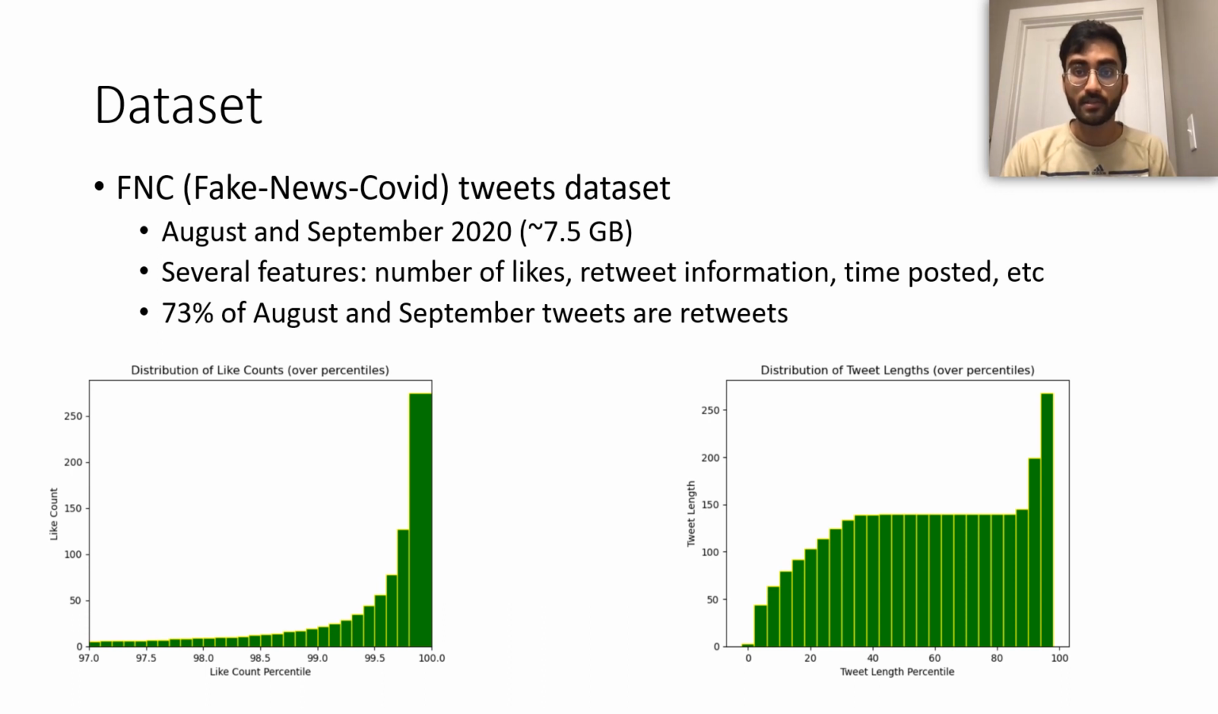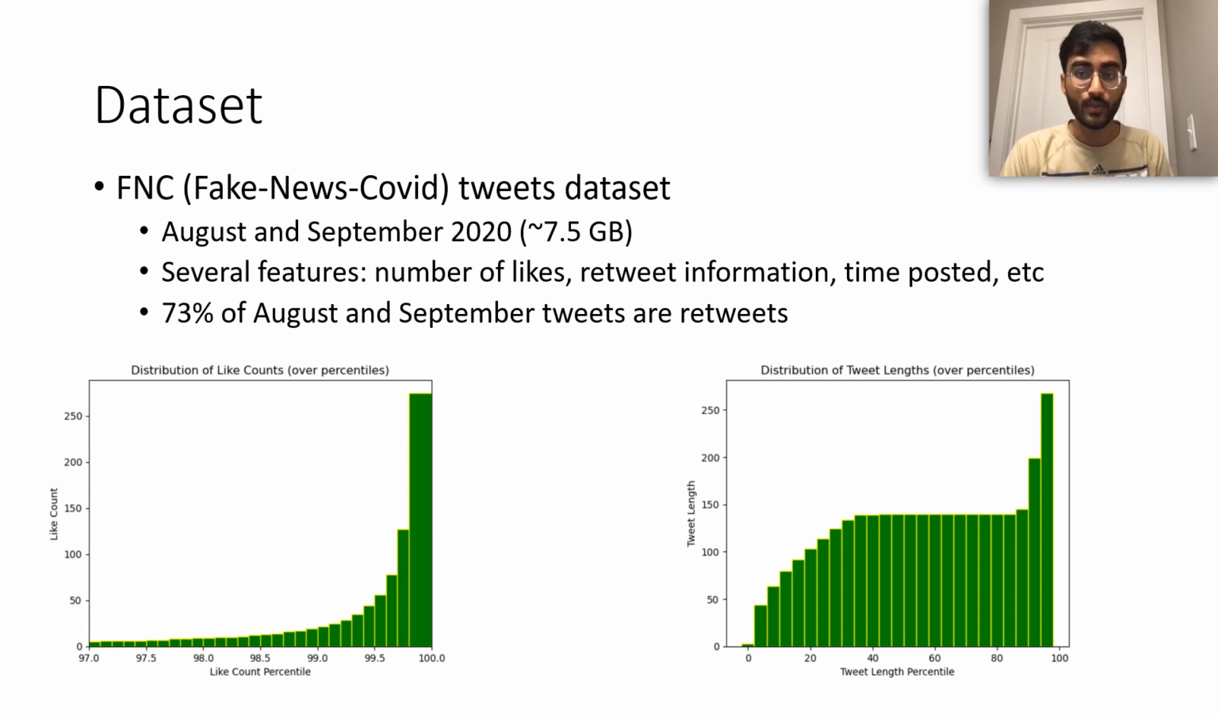For our dataset, we're using the FNC or Fake News COVID Tweets dataset, and it's a collection of tweets that have been sampled related to COVID-19, and this collection has been happening since January 2020, and it's organized by month. So for our project, we're looking at August 2020 and September 2020 specifically, and each dataset is about 7.5 gigabytes. There are several features, including the information about the actual text of the tweet, the number of likes of the tweet, if the tweet was retweeted, and who actually made the tweet.